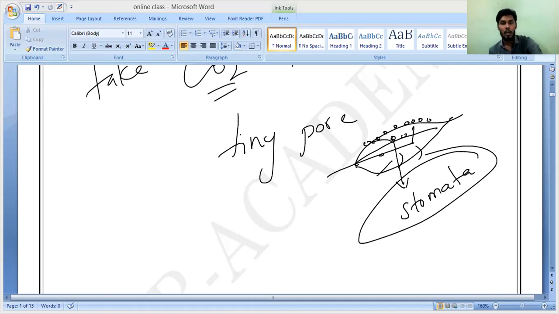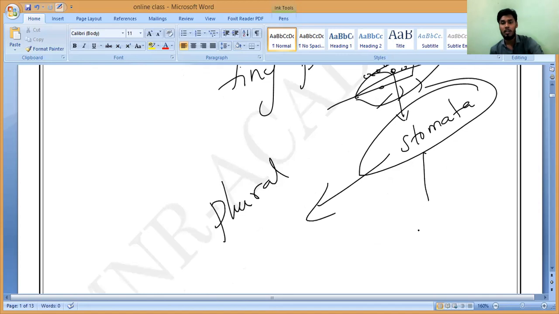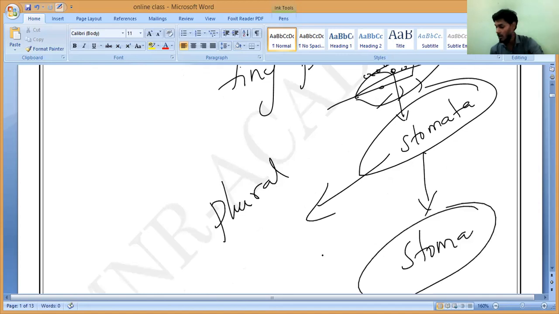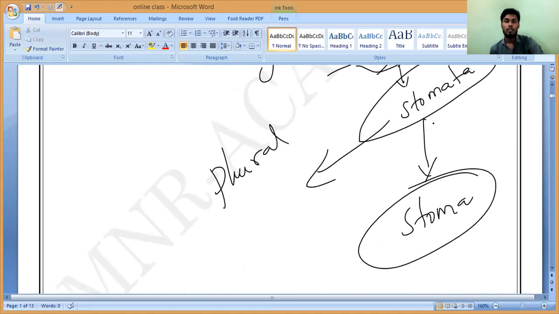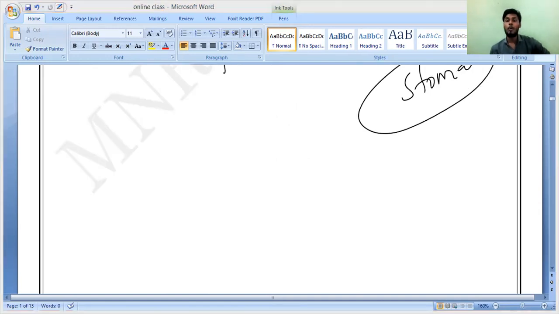Stomata is the plural form, because hundreds of holes are present. What is the singular form of this one? Stoma. Please remember this, very important. The singular form of stomata is stoma, and the plural form of stoma is stomata. Through these pores only, the carbon dioxide gas will be absorbed by the leaves from where?